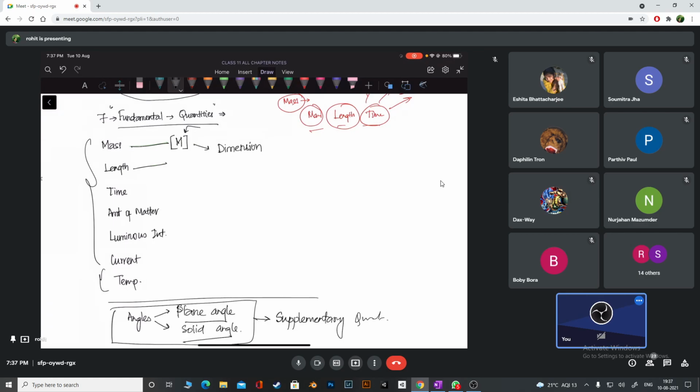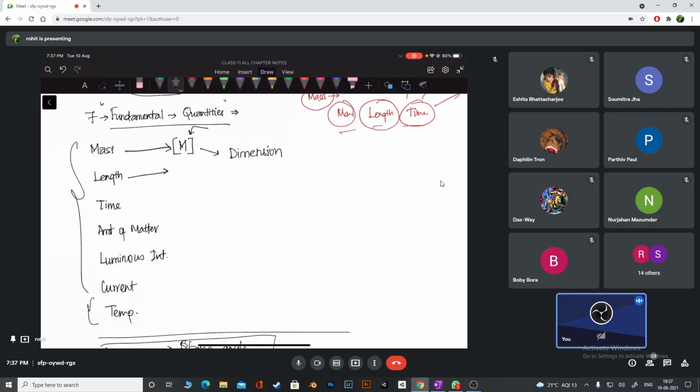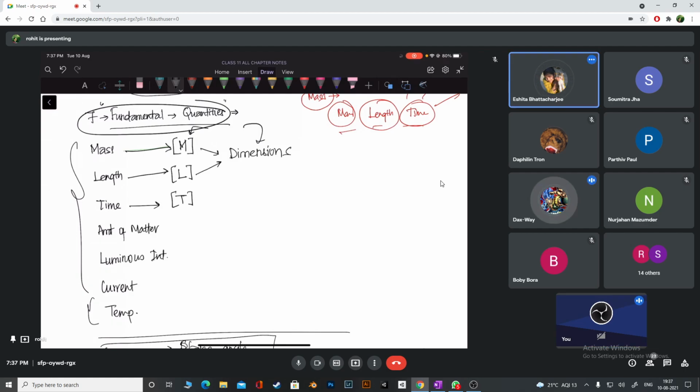Then length also. How do we write length? We write L, we write square brackets. That means we are talking again about the dimension of a fundamental quantity, because only fundamental quantities we give them dimensions. Then time, how do we write time? Capital T. Then amount of matter, luminous intensity, current, and temperature.